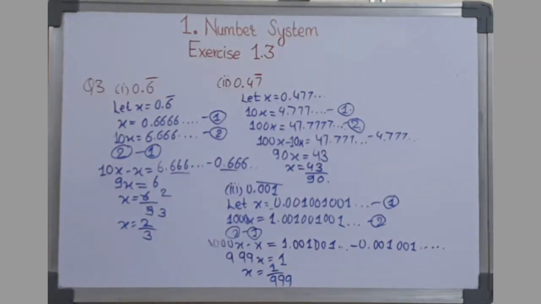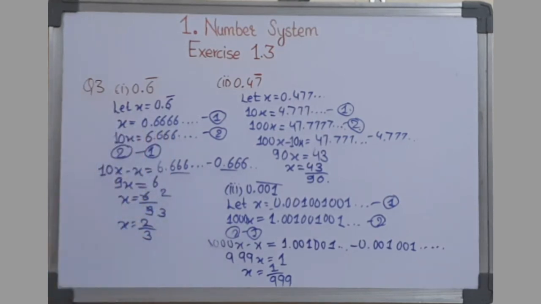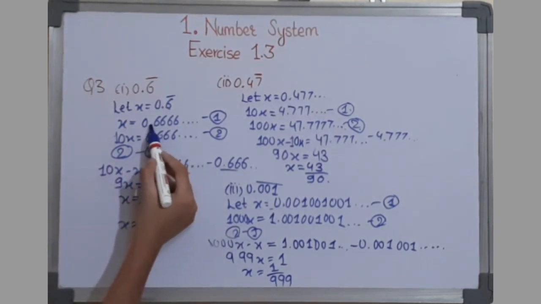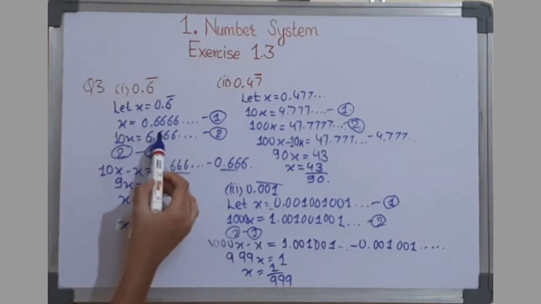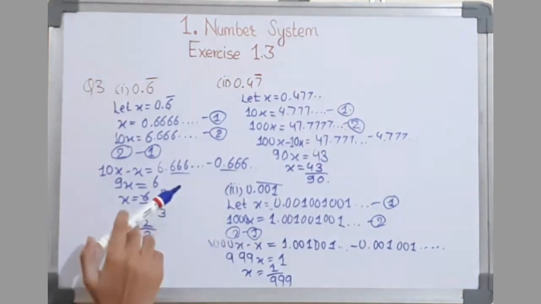In this way we have to do it. First we have to write, let x is equal to 0.6 with a bar over 6 as it is given here. In the next step we will write x equal to 0.6666, as this bar means that 6 is continuously repeating. Then in the third step we are going to multiply x with 10, and here also we will multiply with 10. So the decimal will be shifting to the right side and it would be 6.666.